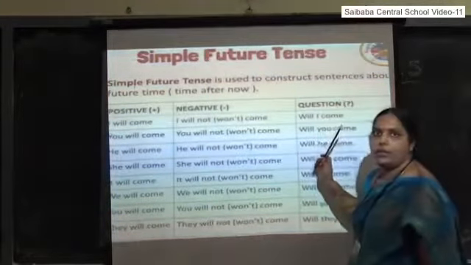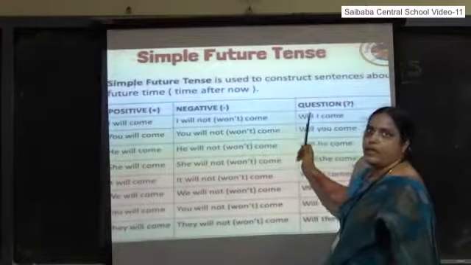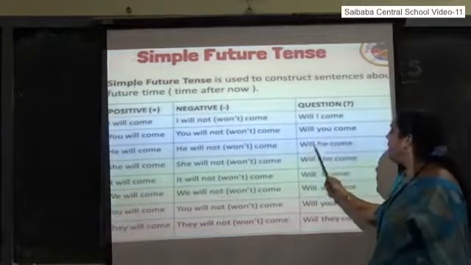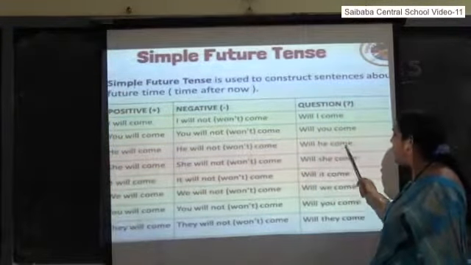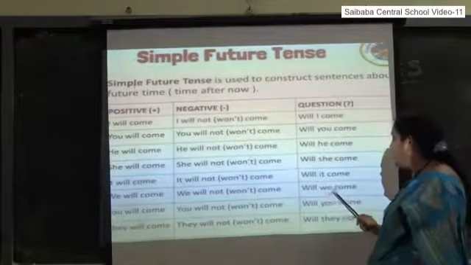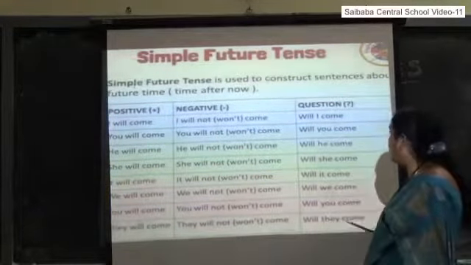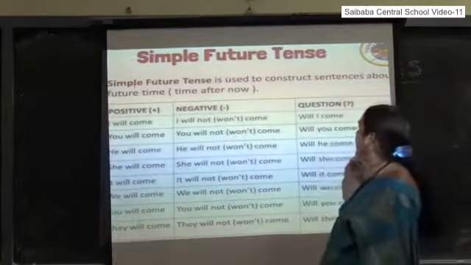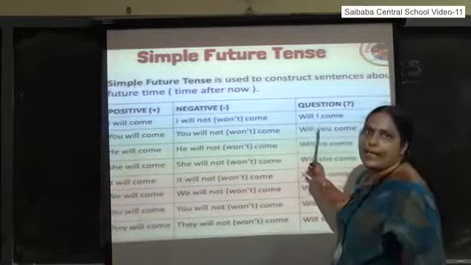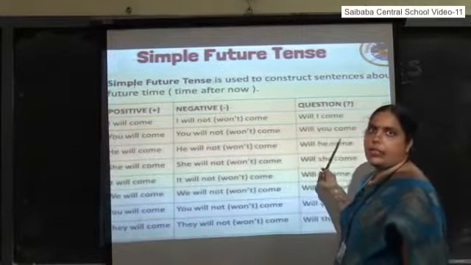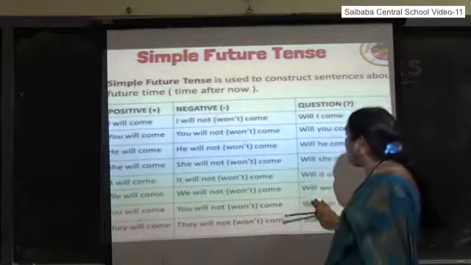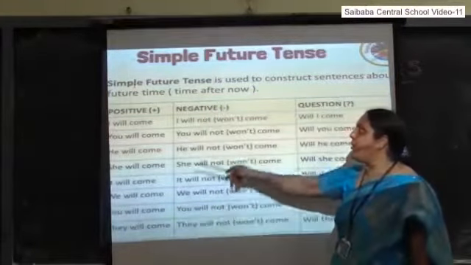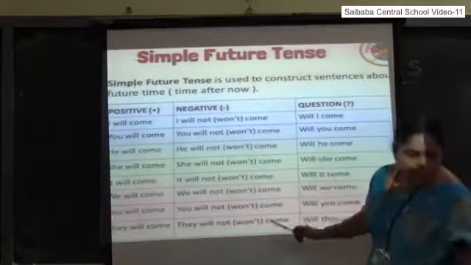Coming to interrogative, will or shall comes forward. Shall I come or will I come? Will you come? Will he or she or it come? Will we or you or they come? This is interrogative. Negative interrogative, just add not. Will I not come or won't I come? Or shall I not come or shan't I come? So here if you observe, the structure is applicable according to the affirmative, negative and interrogative.